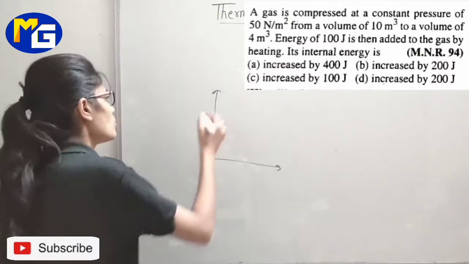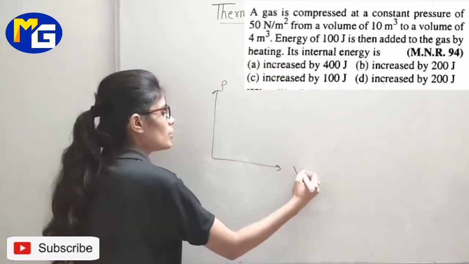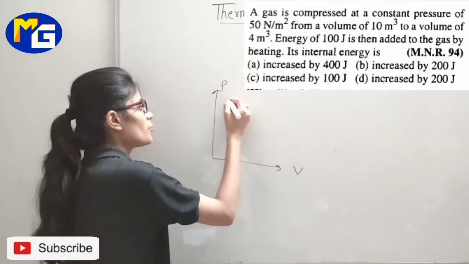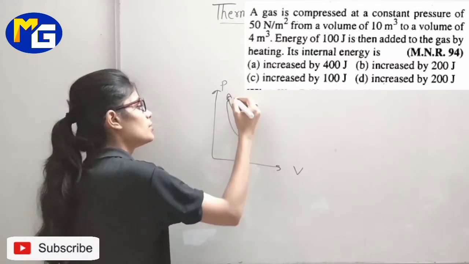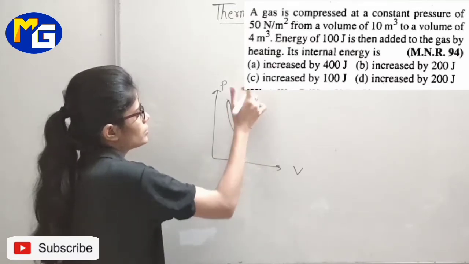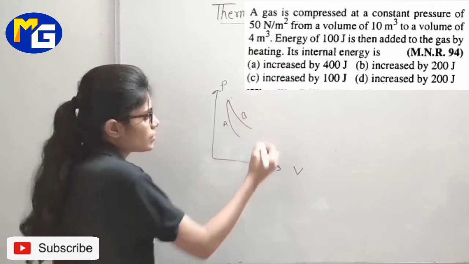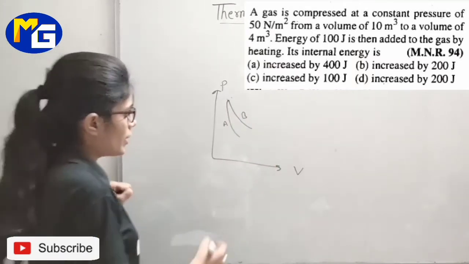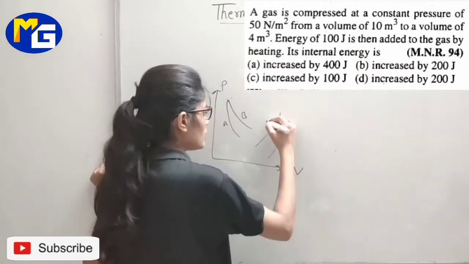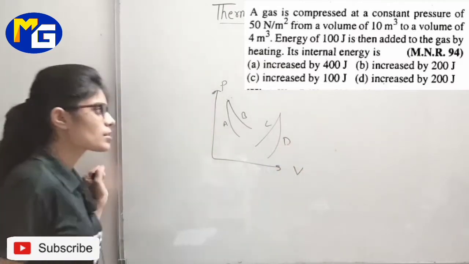Okay, so graph is PV graph. A and B, first is your A and B. This is curve A, this is curve B, and this is C, and this is D.